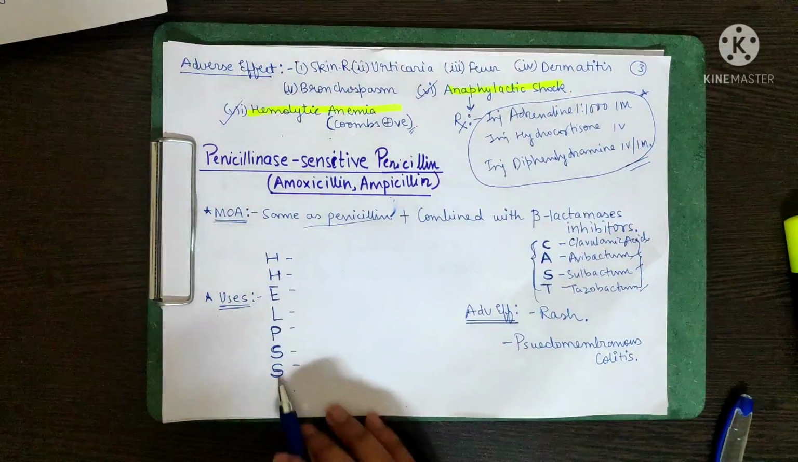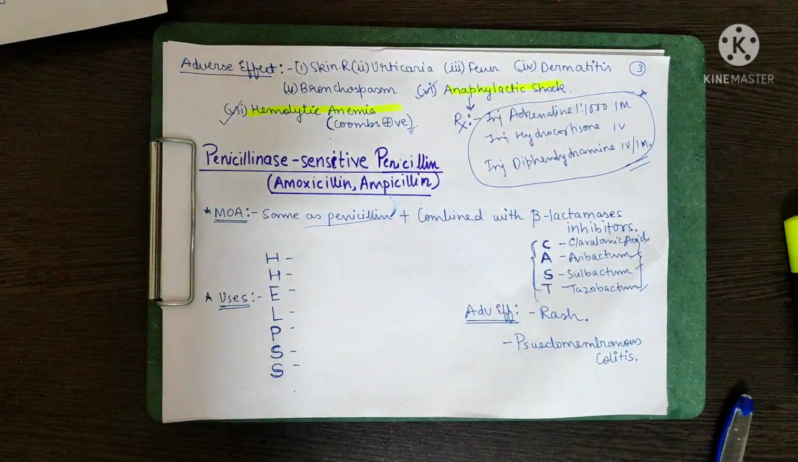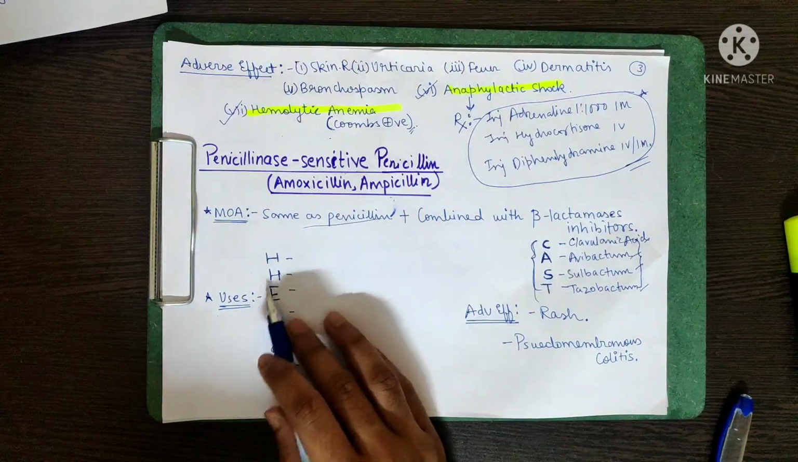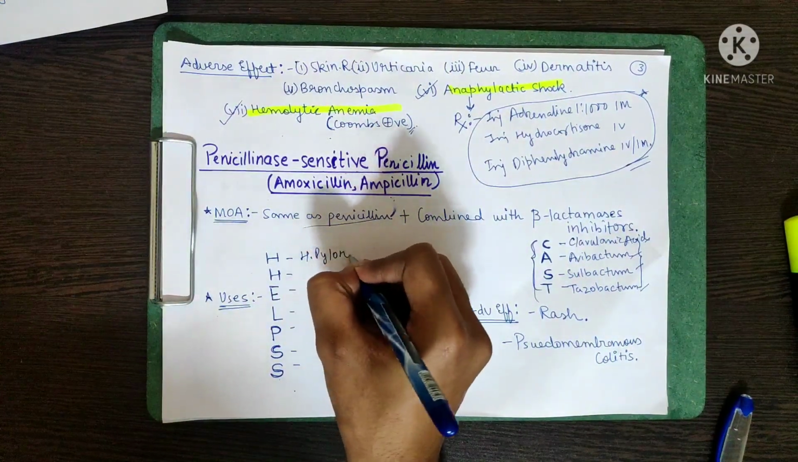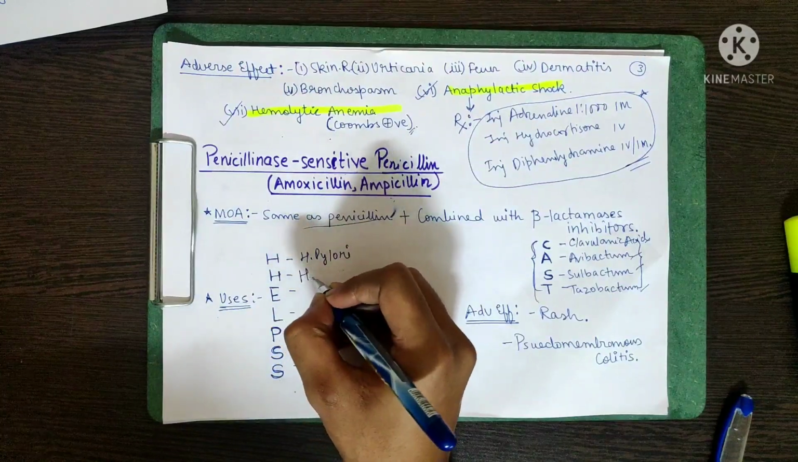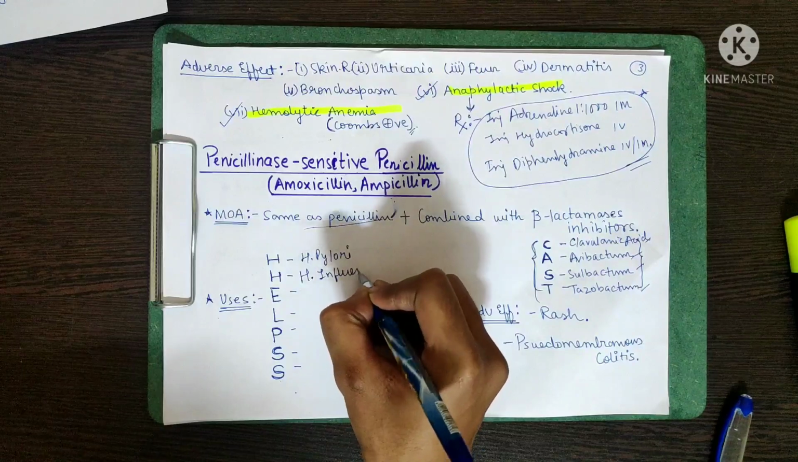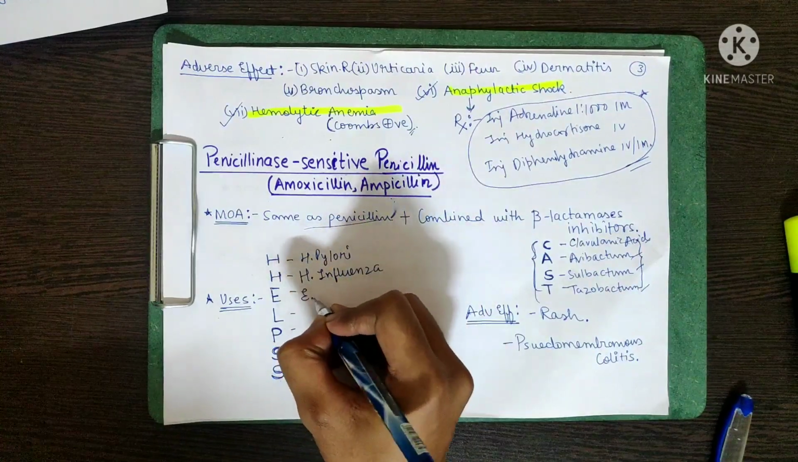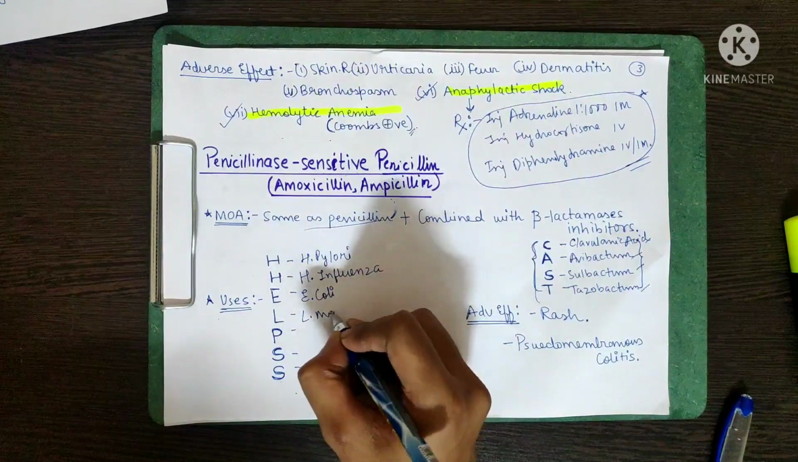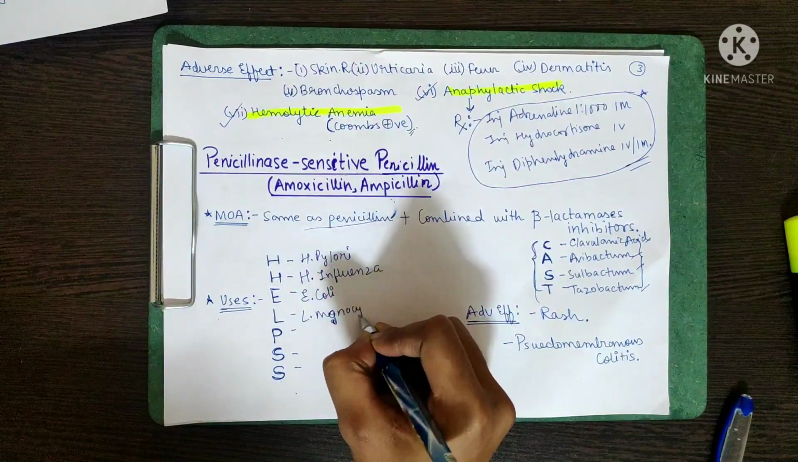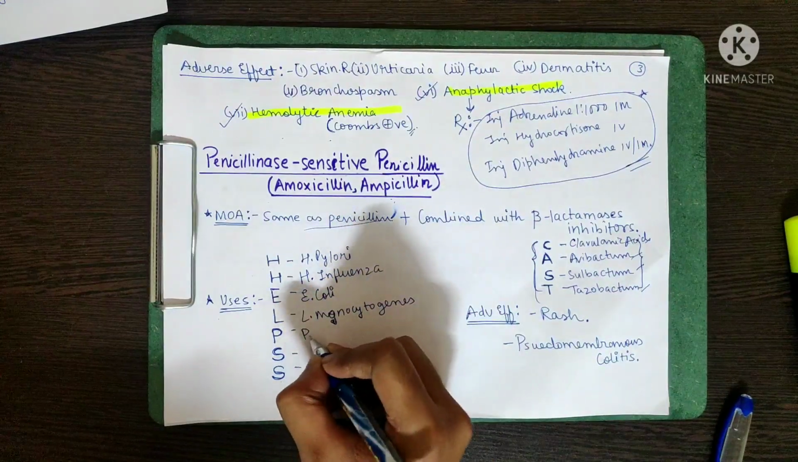And what are the uses of penicillinase sensitive penicillin or amoxicillin, ampicillin? These are very important and very easy. You can remember it by the mnemonic HELPS. H stands for H. pylori. Another H stands for Haemophilus influenzae. E stands for E. coli. L stands for Listeria monocytogenes. P stands for Proteus mirabilis.